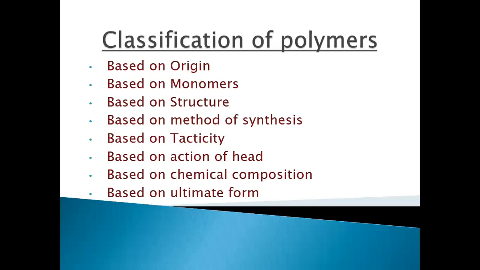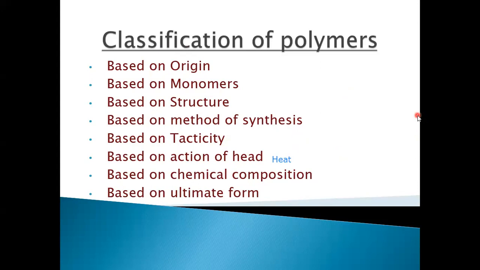Next, we have classified all the polymers on different bases. Firstly, based on origin, from which we get them. Then based on monomers, then based on structure, based on method of synthesis, based on tacticity or configuration, based on action of heat. So here it is heat, not heat as typed; I'll correct it due to some mistyping. I'm really sorry for that. Next, based on chemical composition, then based on ultimate form.